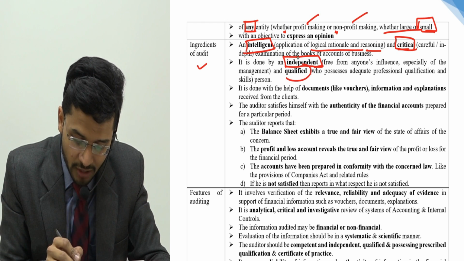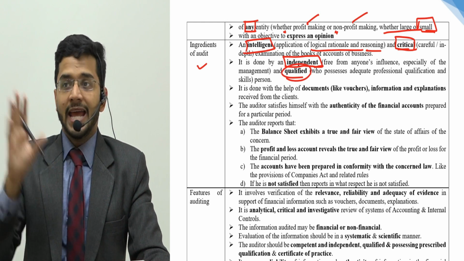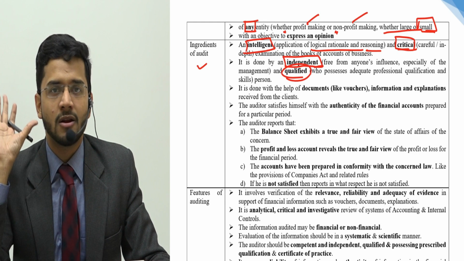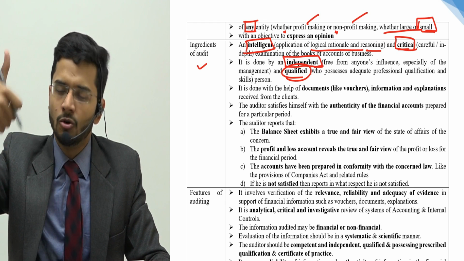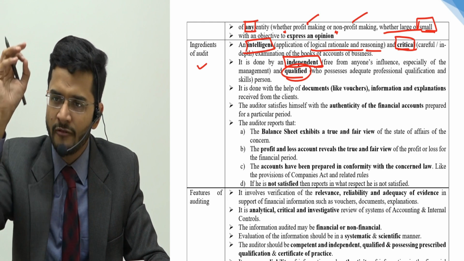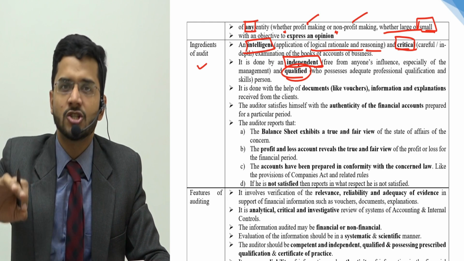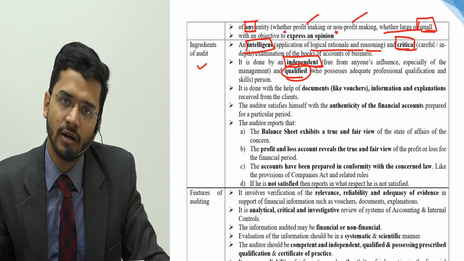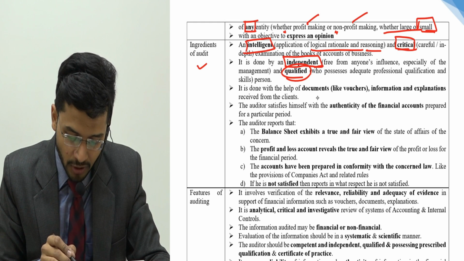So, independence. Number two, qualified. He has to be qualified. Any Tom, Dick and Harry cannot conduct an audit. There are statutory provisions that you have to be a professional to conduct an audit. You have to be a qualified professional holding a certificate of practice to conduct an audit. So qualification is of key importance.